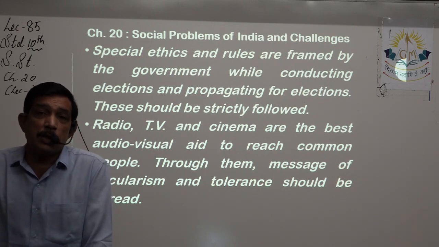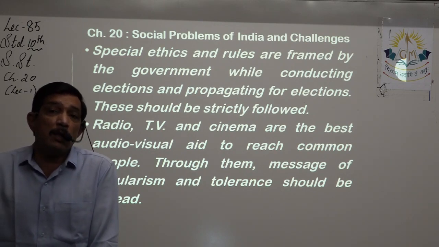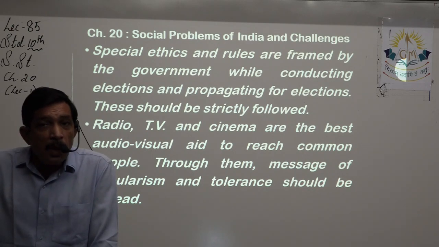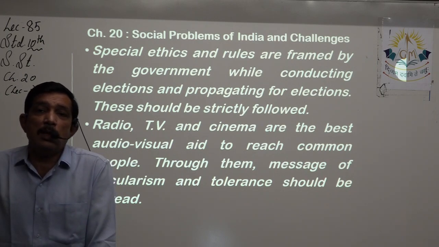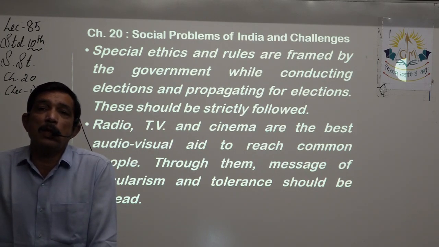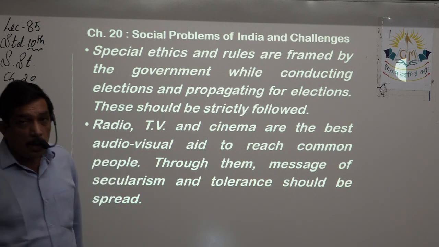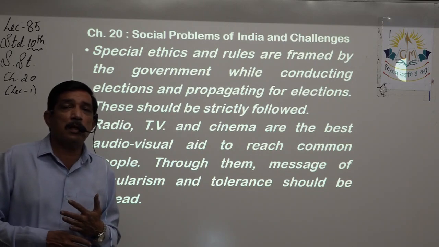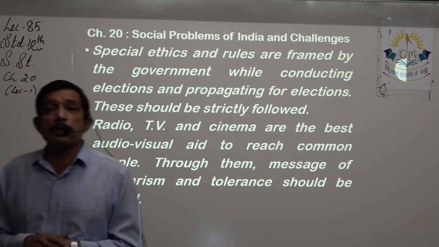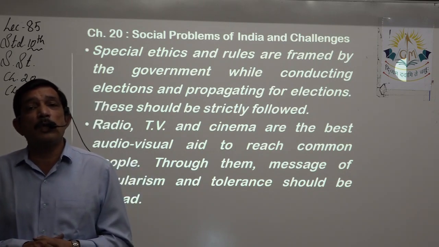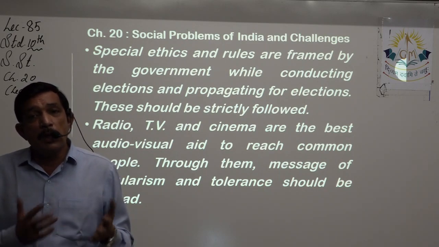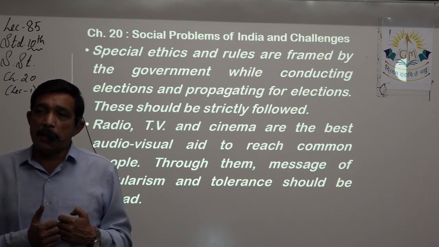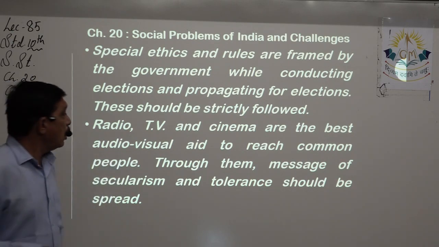So during the election time, in the election manifesto or during their election propaganda and agenda, it should be seen that communalism is not included in it. The government, with the help of the election commission, frames such rules that these politicians are not able to woo the people belonging to a particular religion, get their votes, and get elected, right? So this should be strictly followed.